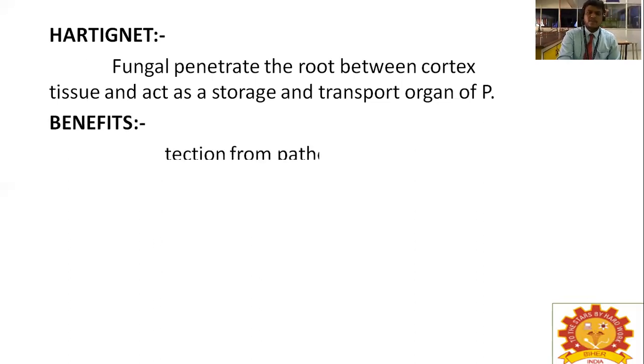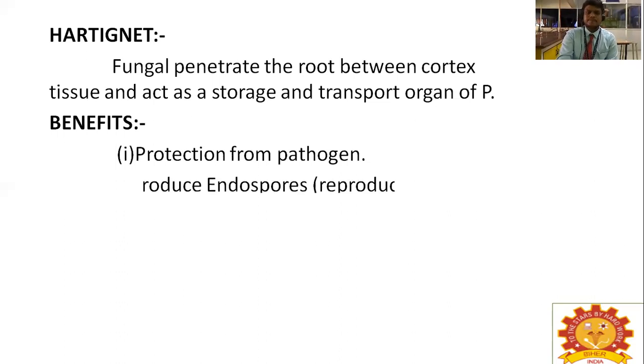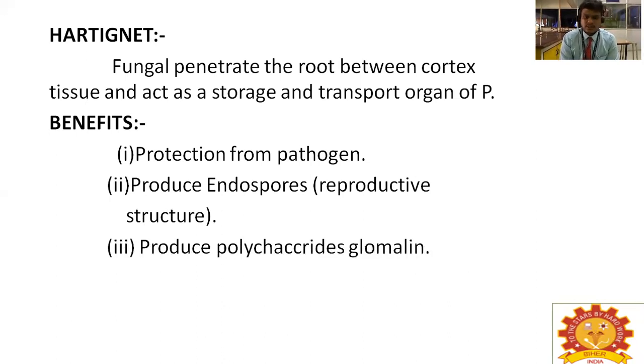The benefits of the Hartig net: it gives protection from pathogens. It produces endospores, which are reproductive structures of fungi. The next one is that it produces a polysaccharide called glomalin.